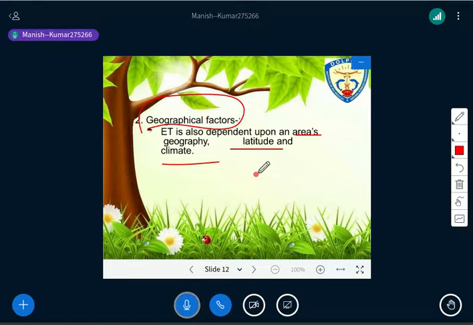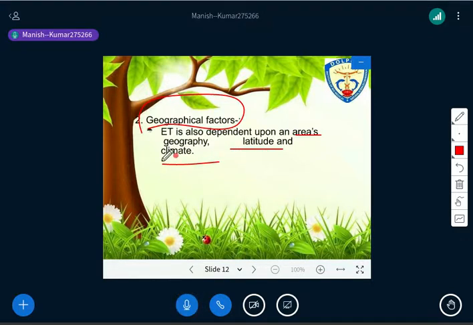Places near the equator are supposed to receive more solar radiation. More solar radiation means more heat, and if heat is more, more evapotranspiration will take place. Have you got that? Is it clear?